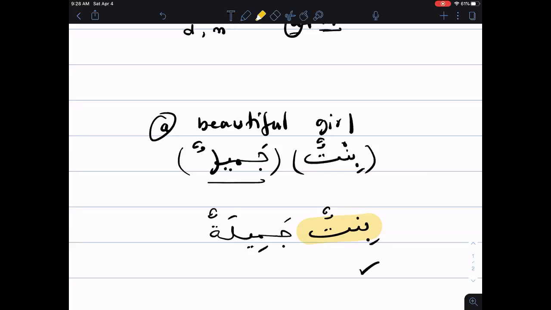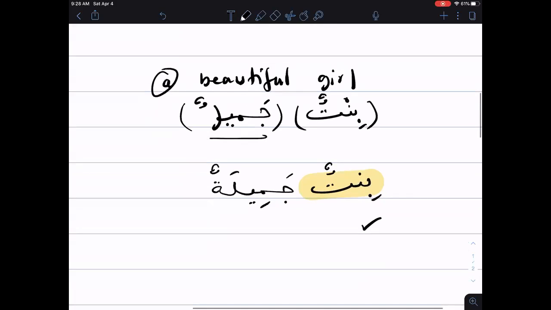And the same thing now, if we want to say the beautiful girl, let's do that. It shouldn't be that difficult. The first thing we change is to make the noun definite. So it's al-bintu. We cannot do the tanwin anymore.